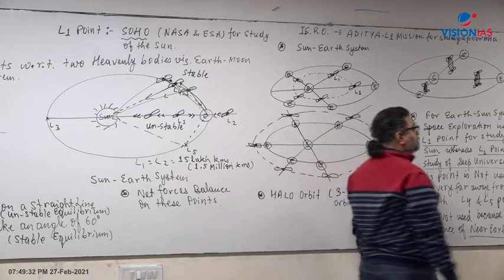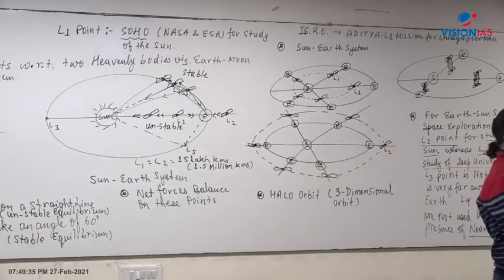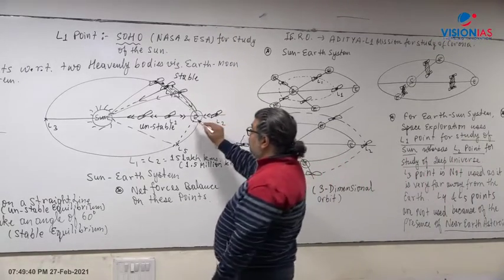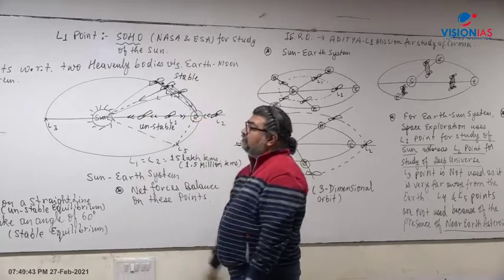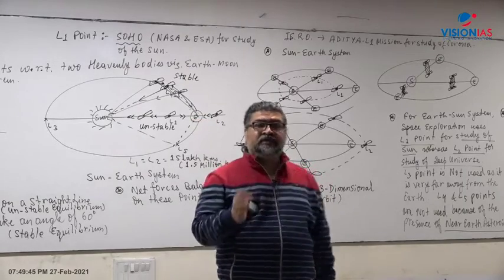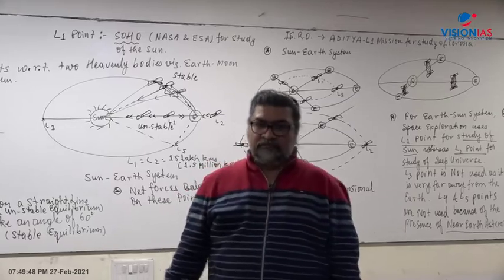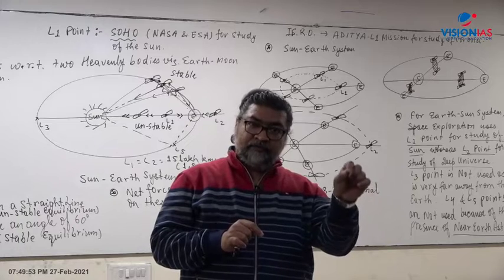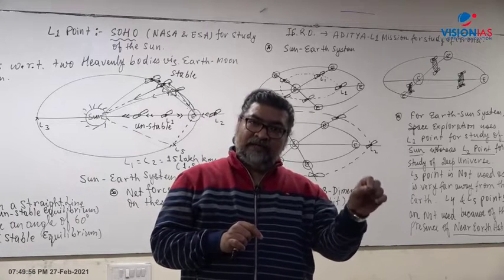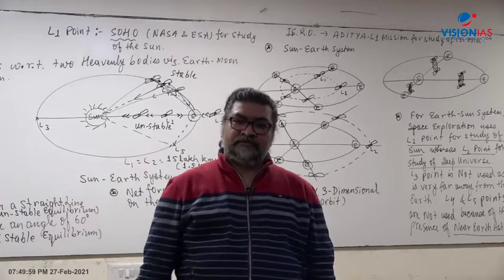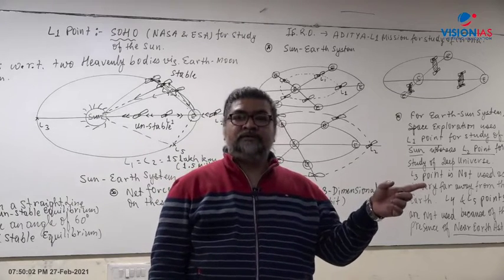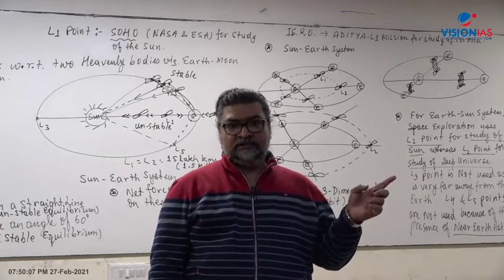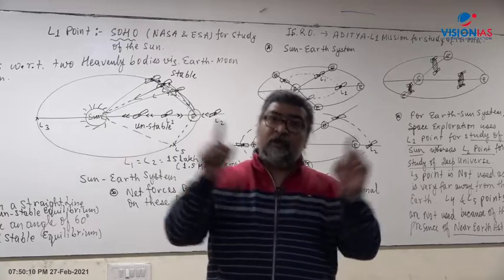1.5 million kilometers is the distance of the L1 point or L2 point from earth, and that is equivalent to 15 lakh kilometers. The moon is 3,84,000 kilometers away from the earth, whereas the L1 point is even farther than the moon. In geography you have studied that the moon is approximately 3,84,000 kilometers away, so L1 and L2 are beyond that.